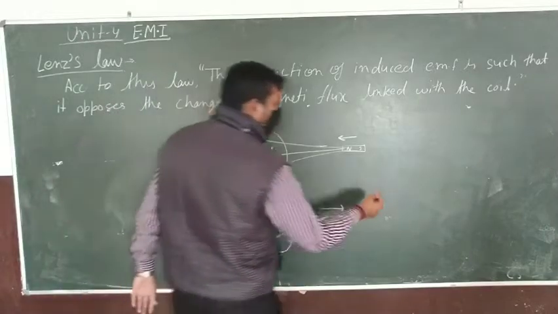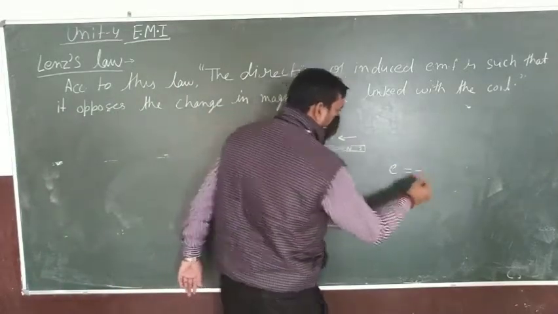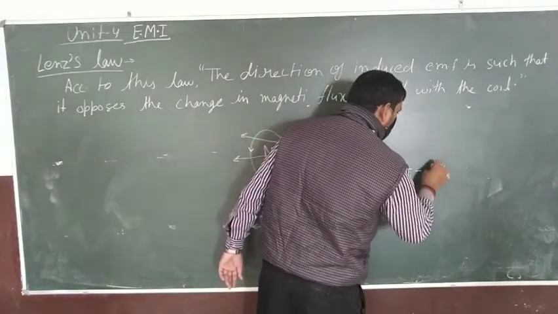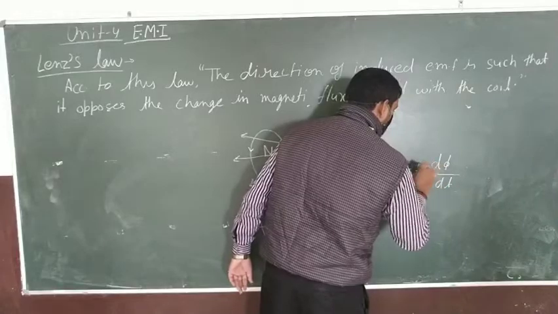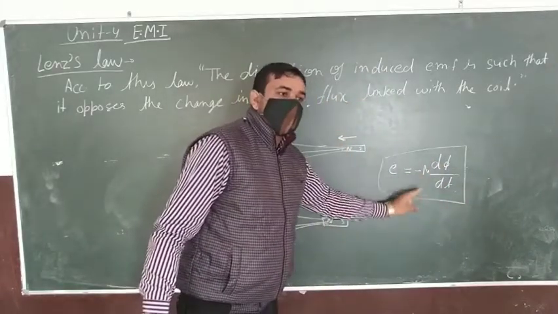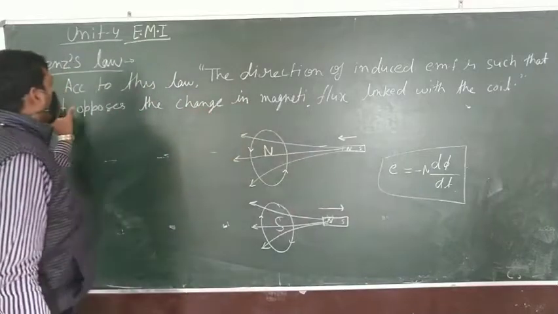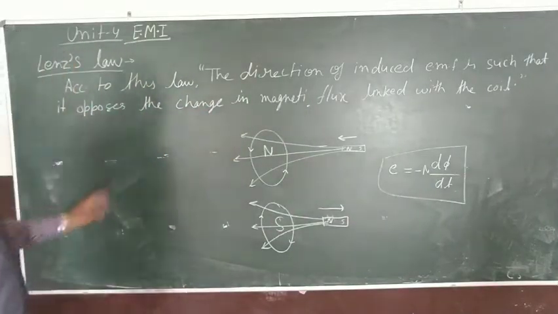ठीक है. The EMF that you calculated yesterday is minus d phi upon dt. And this nature is explained by a law, that law is known as Lenz's law. ठीक है, note down this.